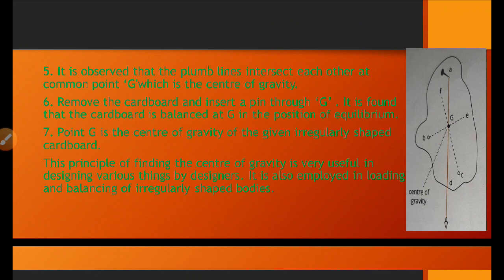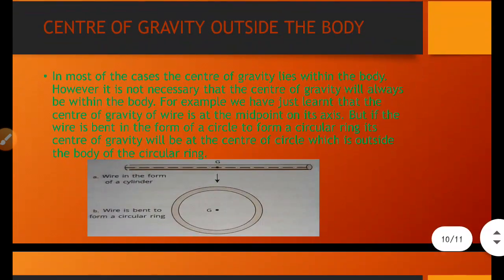Now we found the center of gravity. This principle of finding the center of gravity is very useful to designers in designing various things. It is also employed in loading and balancing of irregular shaped bodies.